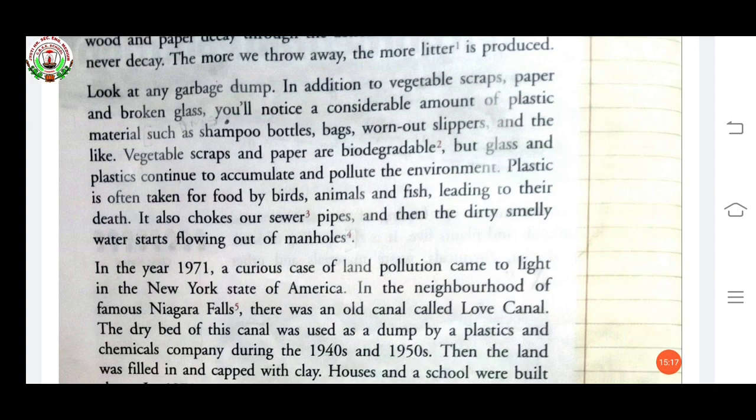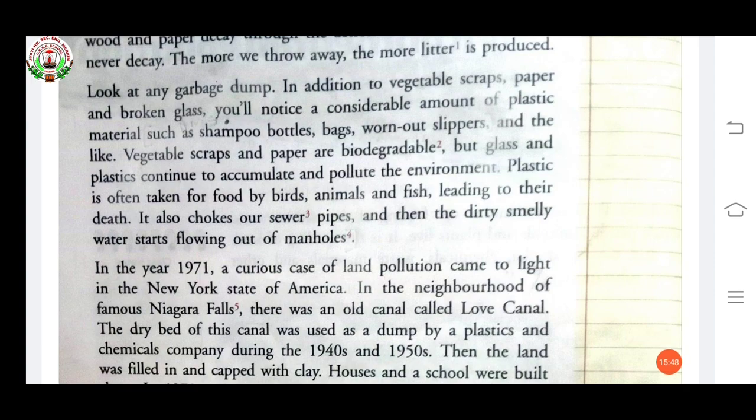So that produces pollution. Plastic is often taken for food by birds, animals and fish, leading to their death. When they take this food, they are also consuming the plastic, and it leads to their death.